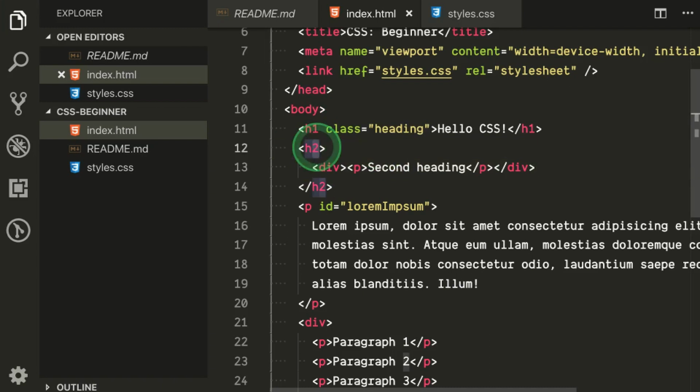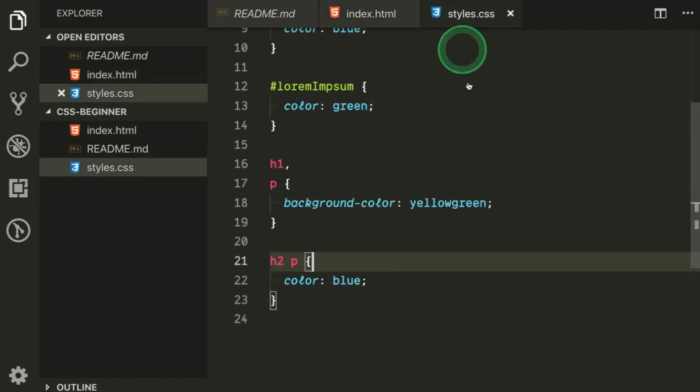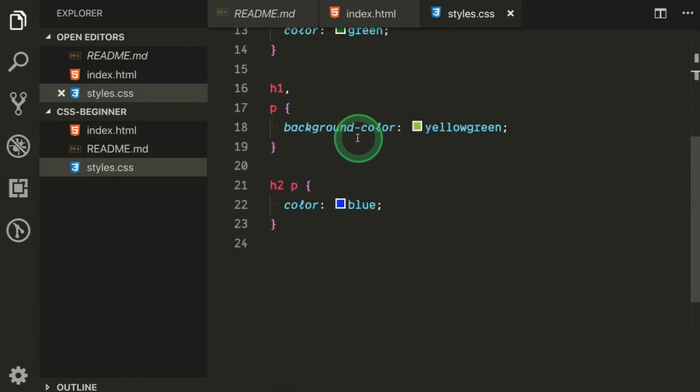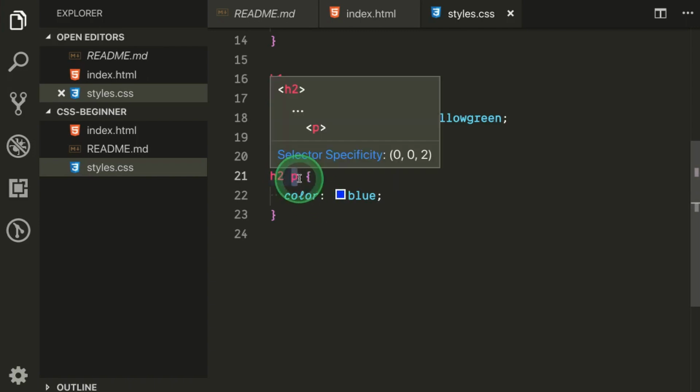But if I change it to h3 for example and refresh, it won't work and it gets the color of red, and red color is coming from the root selector. Okay, so when you use space, it basically says any tag or any element or any selector that is inside this particular selector. So this p is an element selector, but it can be a class selector or